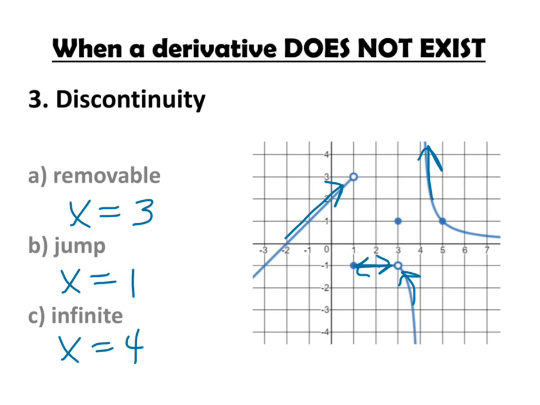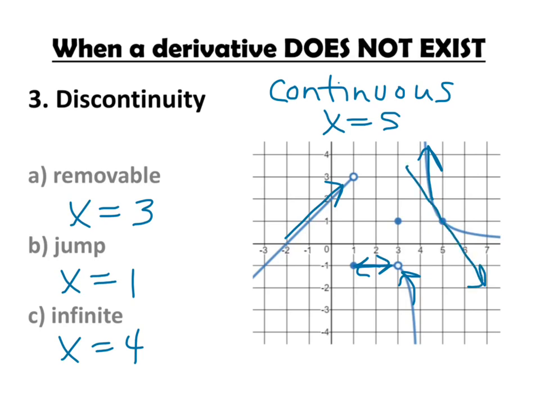But let's take a look at where the point x equals 5 is continuous. So we do have a continuous value when x equals 5. That means we can draw a tangent line, and if we draw a tangent line crossing through that point only once, we would use that to approximate the derivative at x equals 5, which is the slope value when x equals 5. So that's the only point we considered where that function is continuous and it has that derivative. Also important to note, because there's no cusp at 5, that's why the derivative exists at 5 and it is continuous.